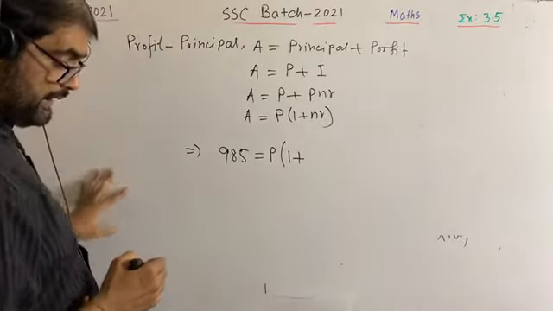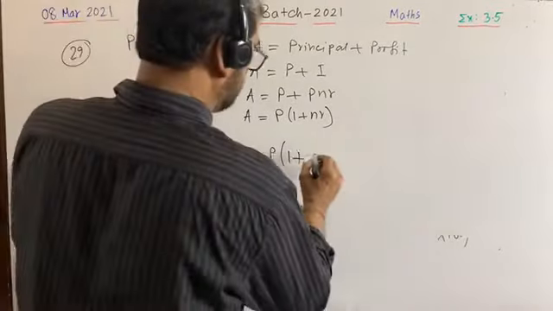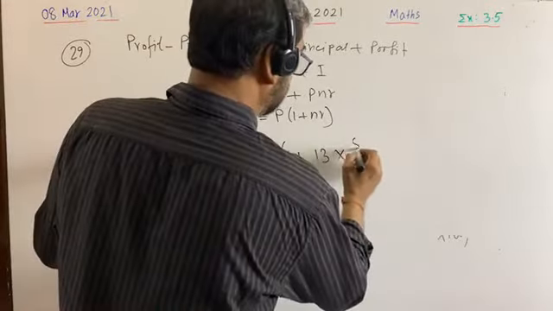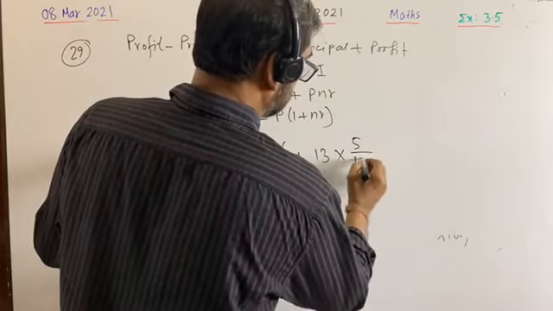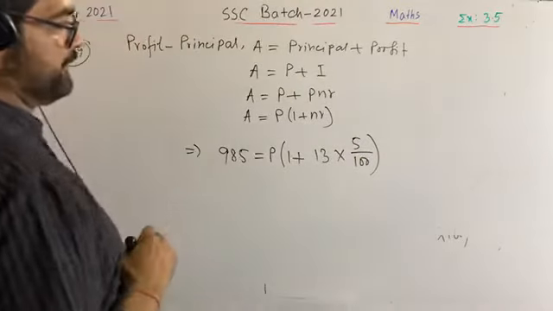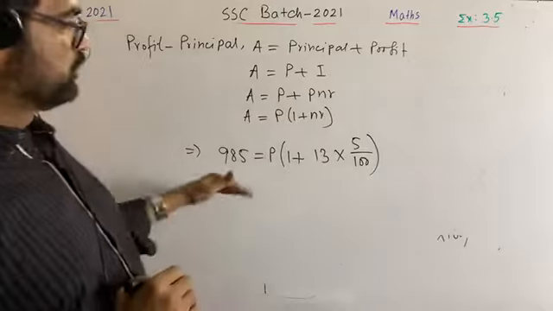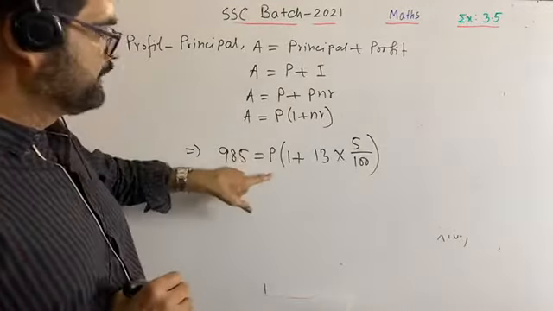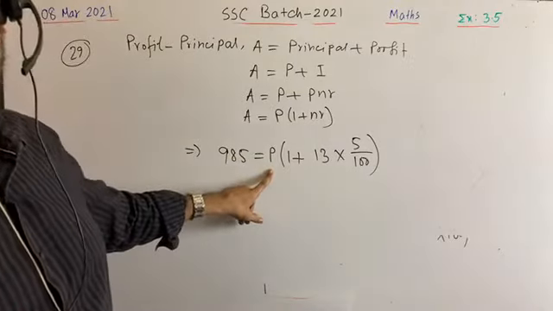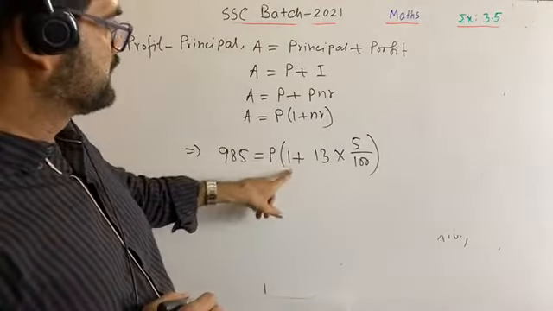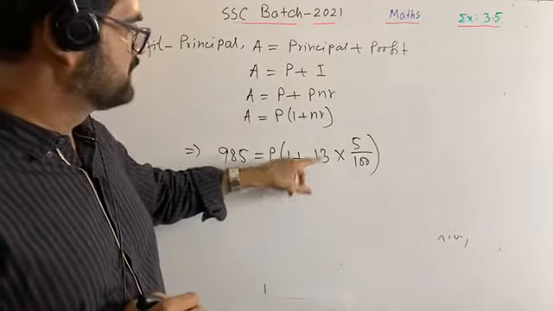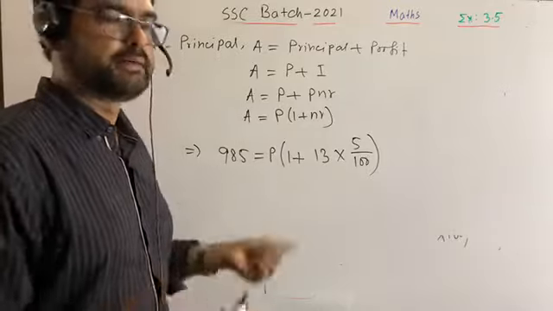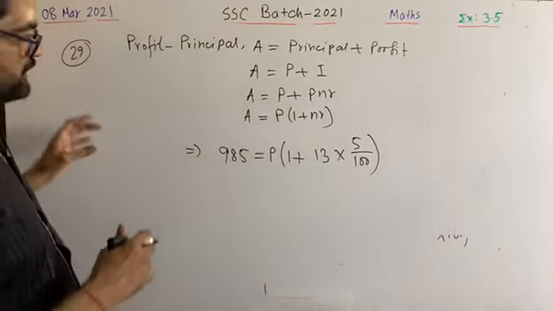What is N? N is given 13 years. What is R? 5 percentage. 5 percentage means 5 by 100. Okay, I have put the value. That is, A is given 985, and P we have to find, that is, we have to find the principal. N means 13 years, R means rate of profit is given in this question as 5%. 5% means 5 by 100.